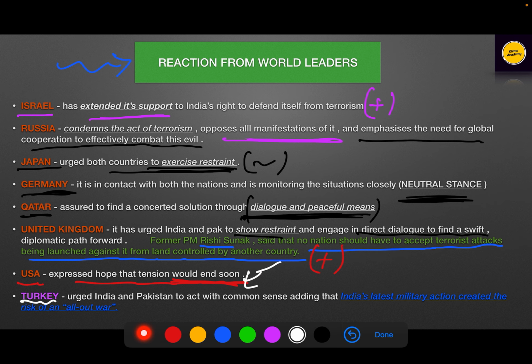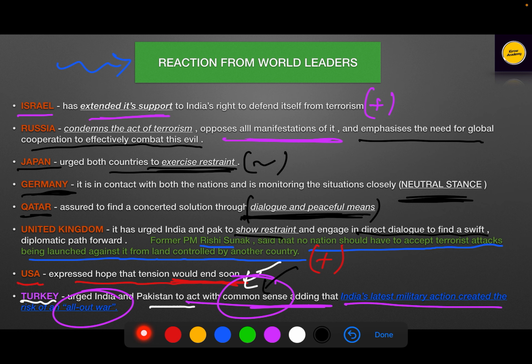Turkey, which is an all-weather friend of Pakistan, no matter what it does, urged India and Pakistan to act with common sense, adding that India's latest military action created the risk of an all-out war. So this common sense must be used by Pakistan, not by India.